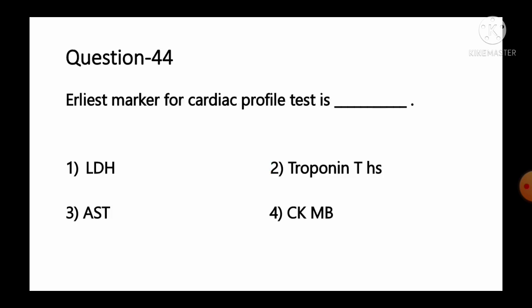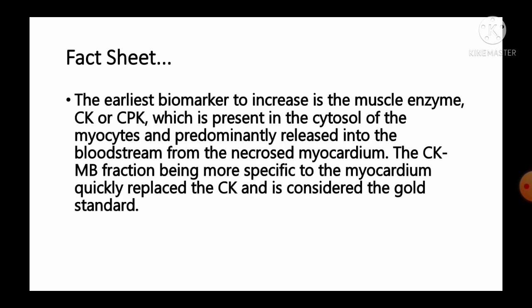Move to the next question number 44. Earliest marker for cardiac profile test is option number 1 LDH, number 2 troponin T HS, that is highly sensitive, number 3 AST, number 4 CKMB. And the fact given regarding this question, it is the earliest biomarker to increase is the muscle enzyme CK or CPK, which is present in the cytosol of the myocytes and predominantly released into the bloodstream from the necrosed myocardium.